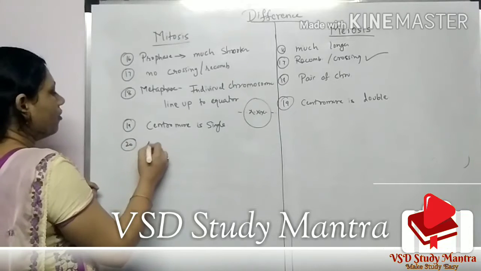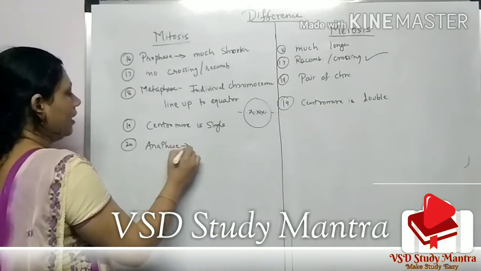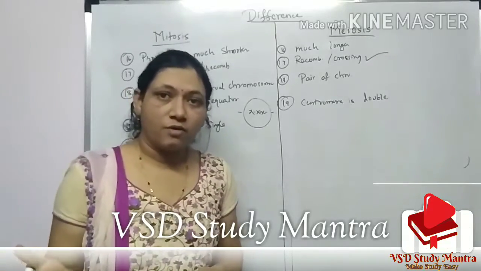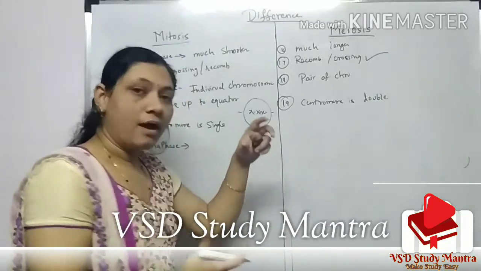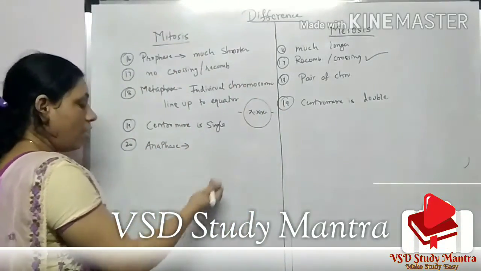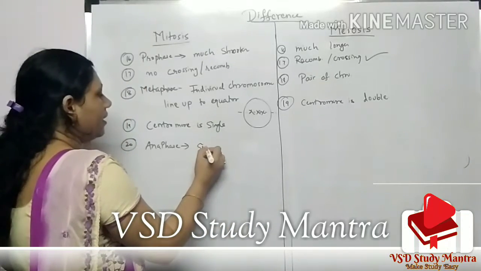in anaphase what happens? Here in anaphase, generally what happens in anaphase? You know that. Okay, the chromosomes are towards the opposite poles and they are single stranded.